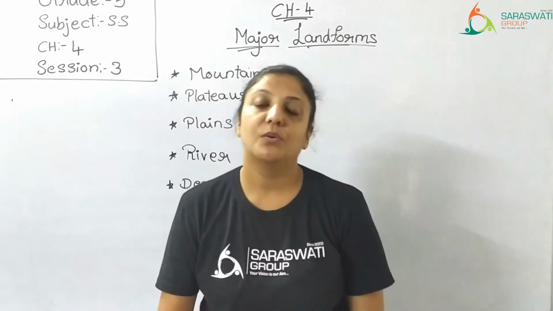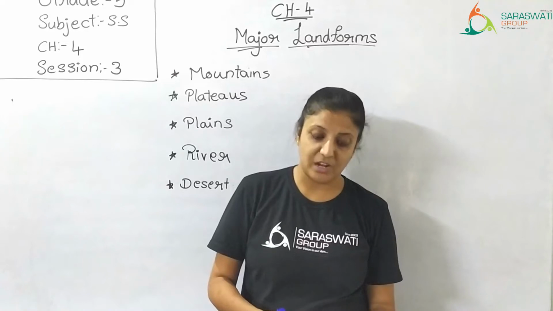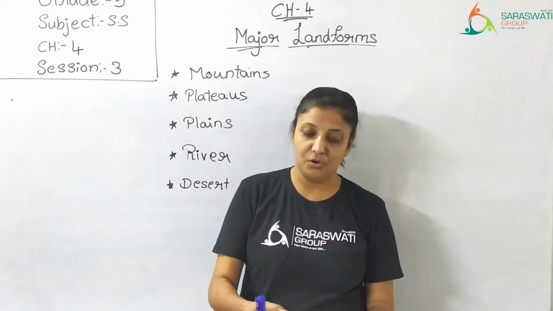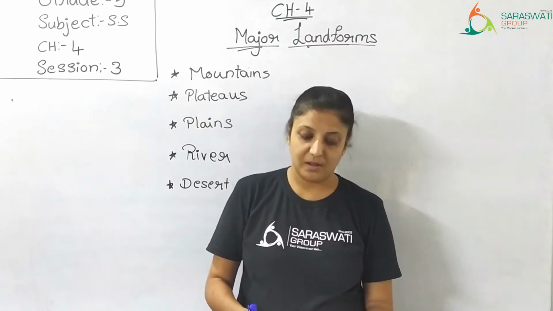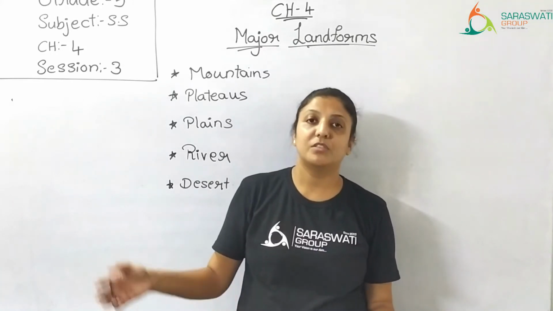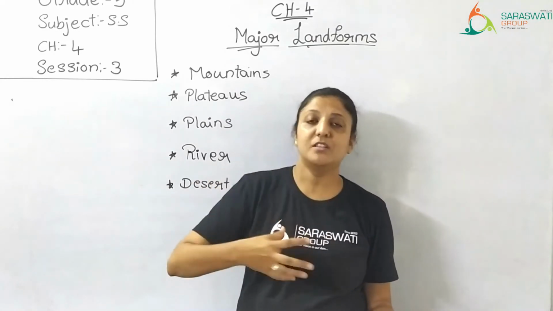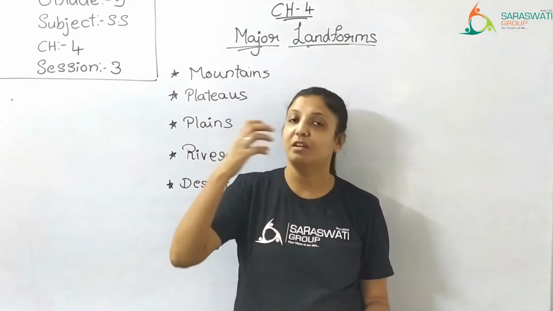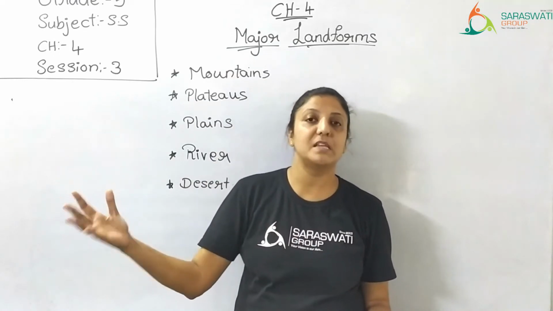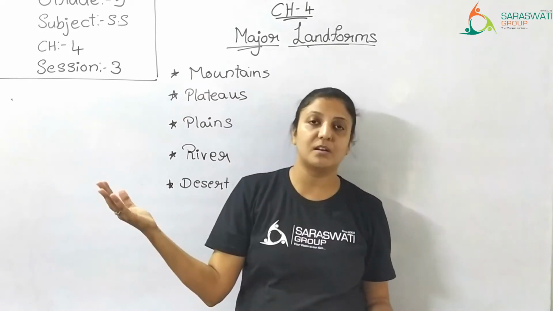So now, what is the importance of these rivers? Rivers are large natural streams of water that flow towards an ocean, a lake, a sea or another river. When the water flows, it either joins a sea or an ocean, or sometimes it joins another river.